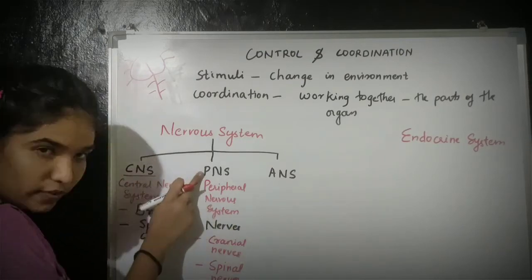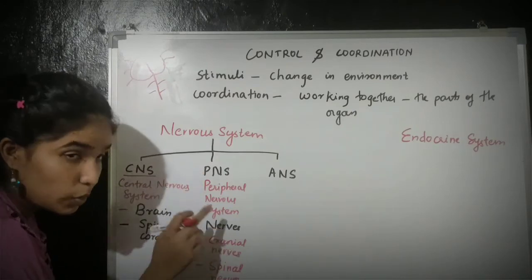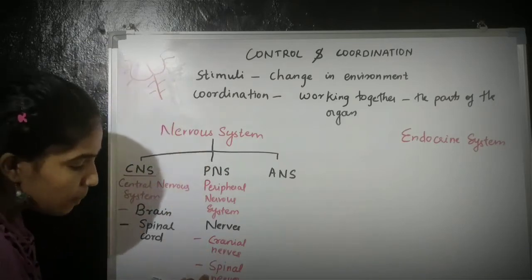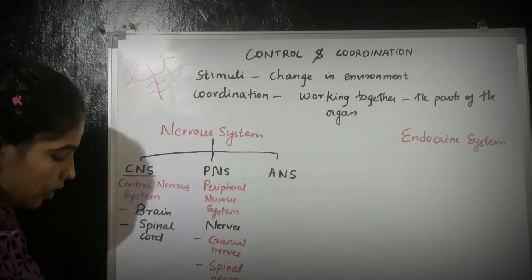So the peripheral nervous system consists of cranial nerves arising from the brain and spinal nerves arising from the spinal cord.